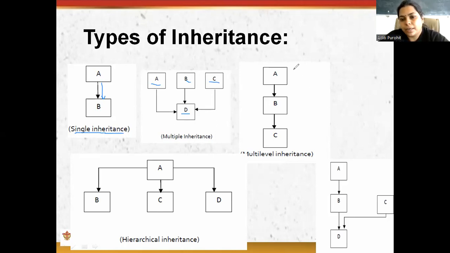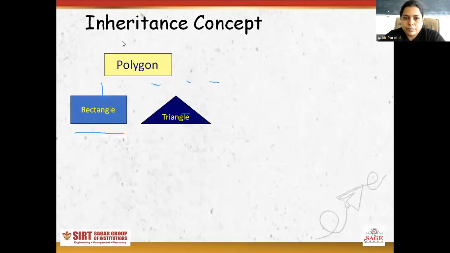Then multi-level. In multi-level inheritance, a derived class can acquire the property of another derived class, then it is multi-level. Hierarchical inheritance. When we have more than one derived class and they acquire the property of a single base class, then it is known as hierarchical inheritance. Then hybrid is a combination of 2 or more types of inheritance. Then comes the inheritance concept. Here polygon is a class and rectangle and triangle are other classes.